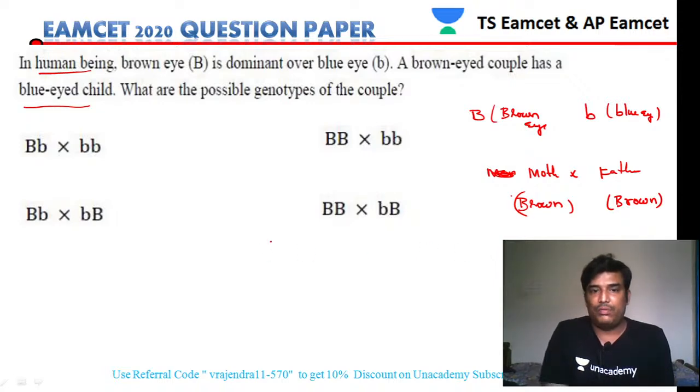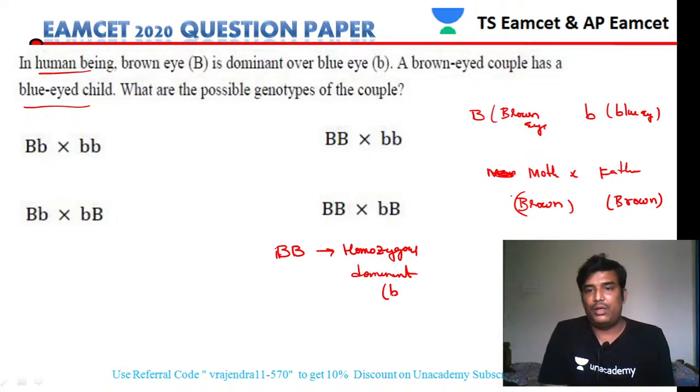So capital B capital B will be homozygous dominant, and it will be brown.